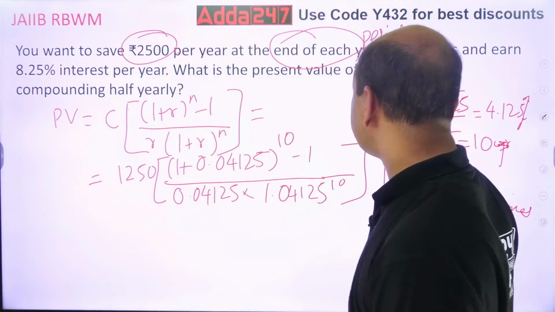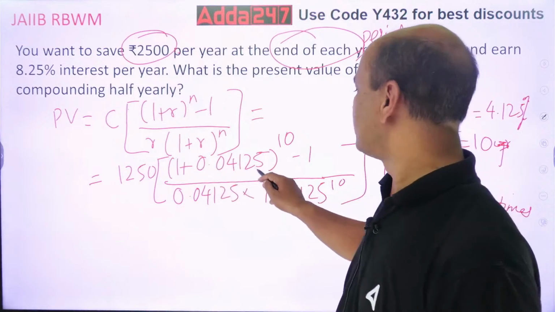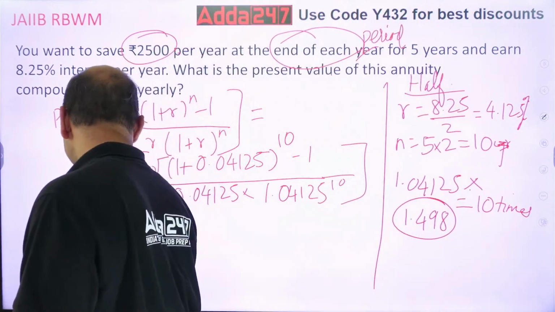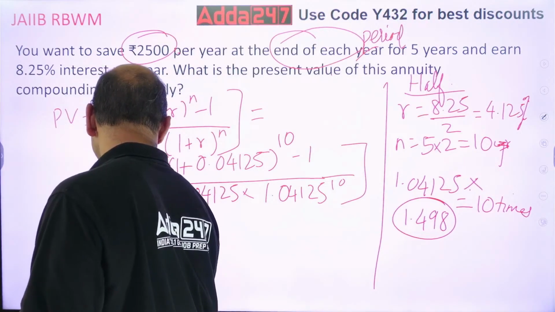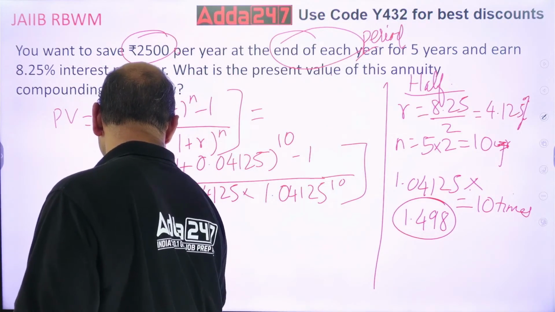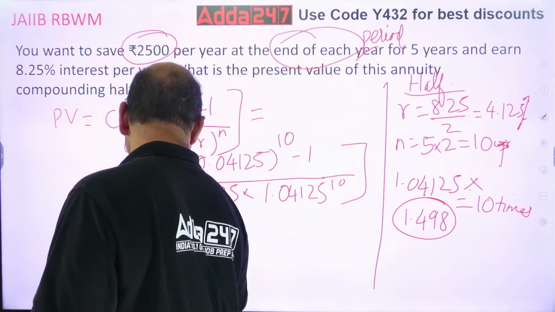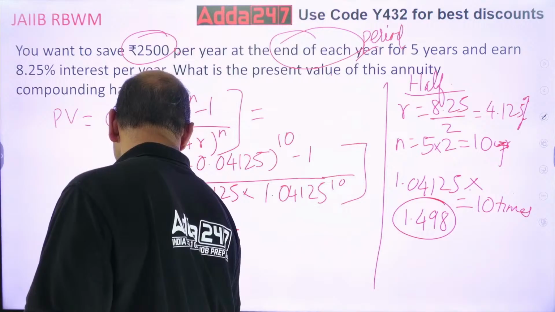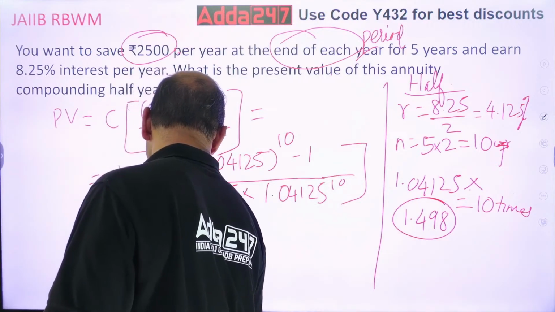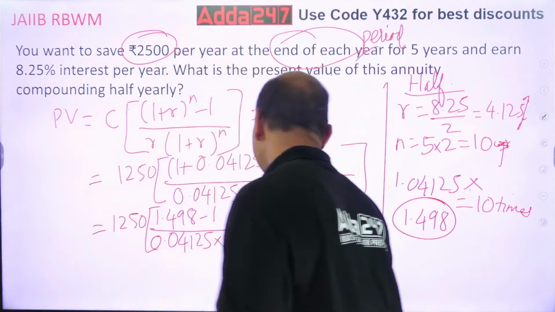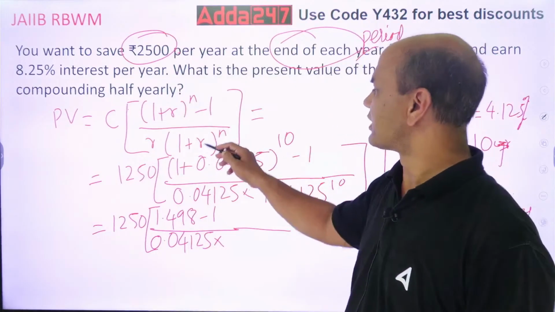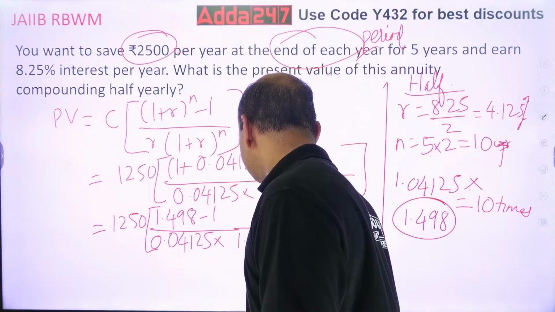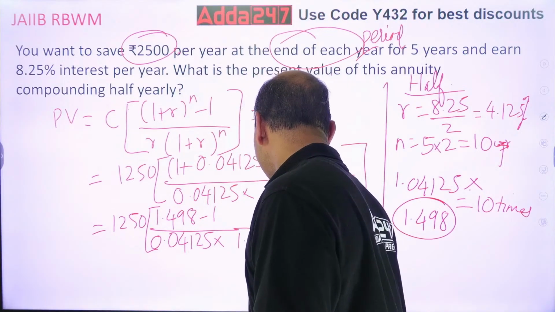Now it's simple. See, 1.498. So 1250 into 1.498 minus 1 upon R, which is 0.04125 into, now this is what? This is the same figure, 1.498. Now this you can do directly. Try it, everyone.